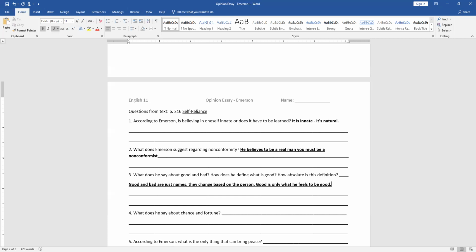okay, the last part of this, how absolute is this definition? So it's literally, there's no absolute, because my good is my good, your good is your good. So no one's is absolutely true for everyone, I guess, is essentially. And because we often change our minds, right?